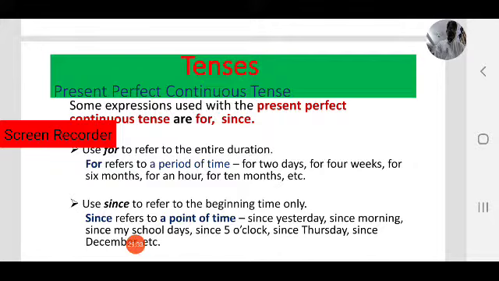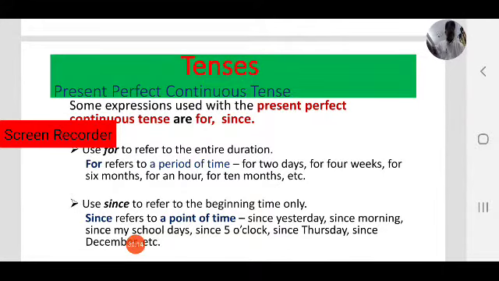Okay. Since yesterday. I have been waiting for her since yesterday. I started yesterday, still I am waiting. I have been reading the novel since yesterday. I started reading the novel yesterday. That is the beginning. It's the beginning of time. But still the activity is continuing. So here I have mentioned point of time, since yesterday, or I have been reading the novel for 2 days. For 2 days, I have been reading for 2 days.